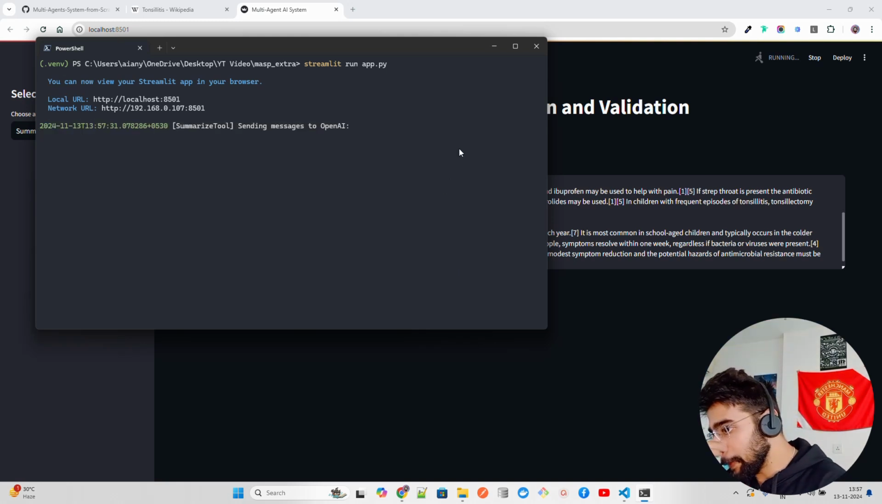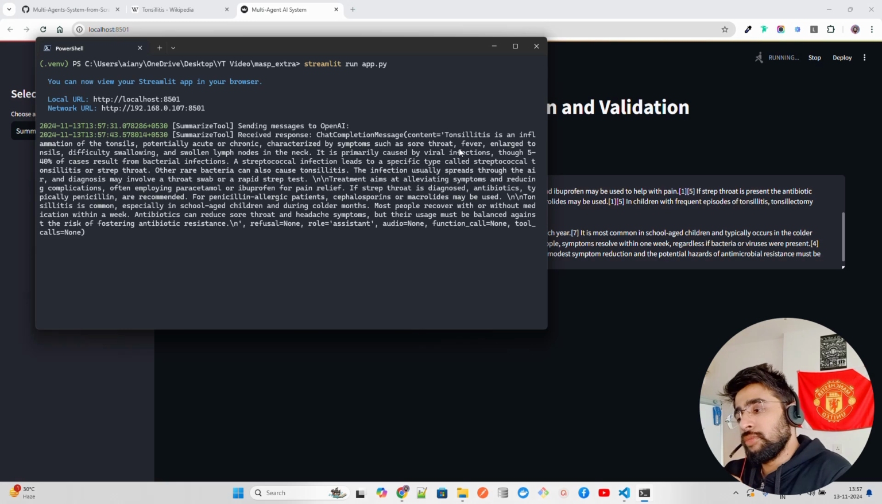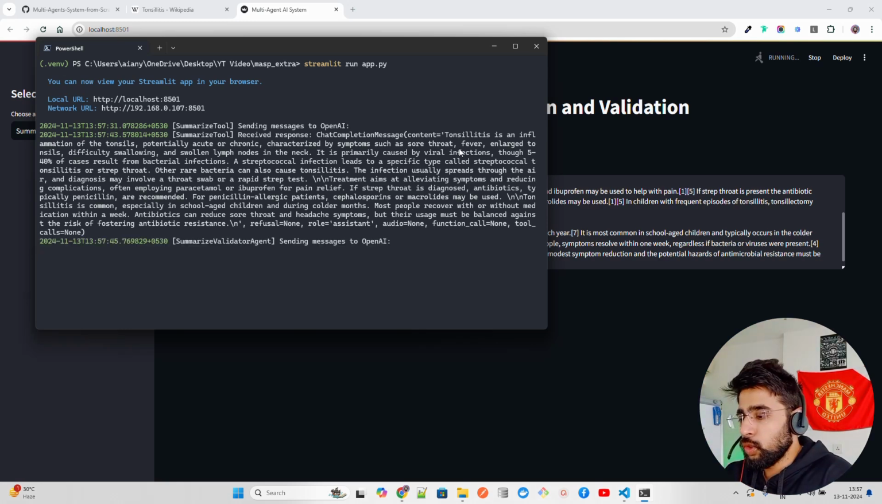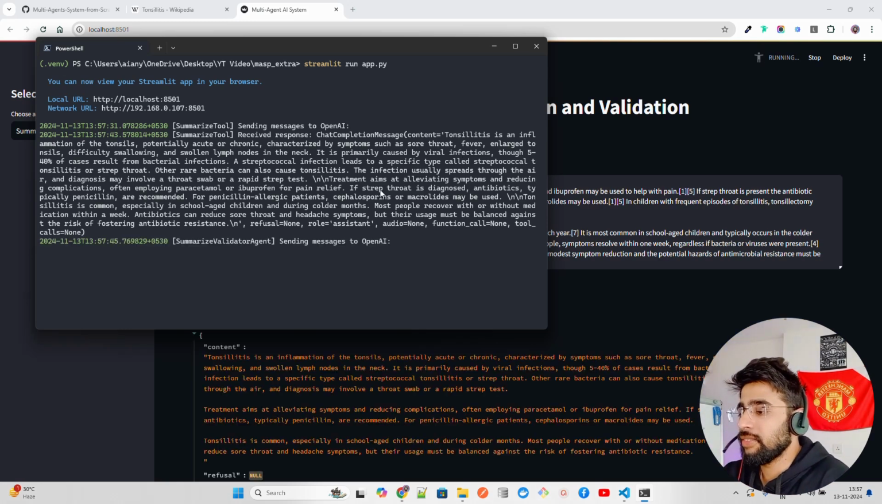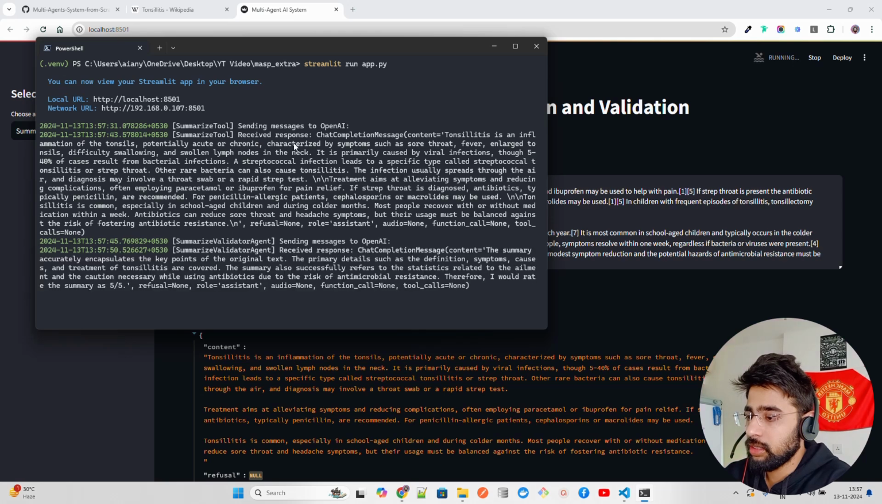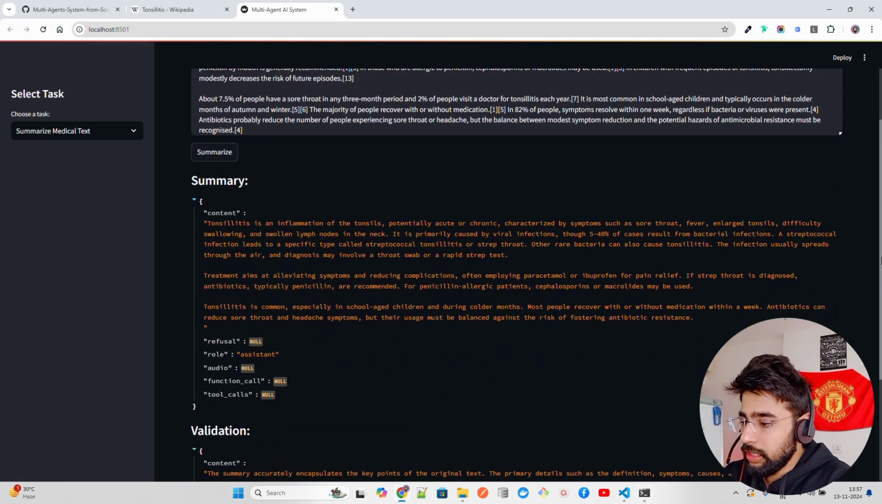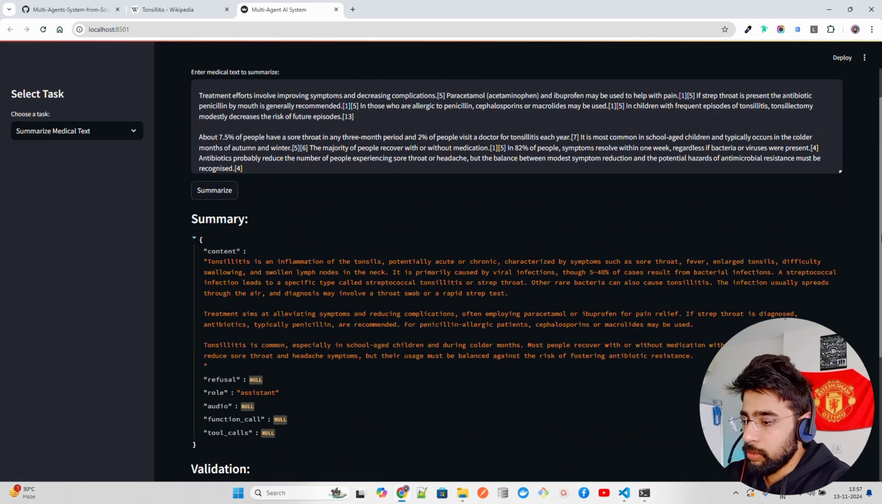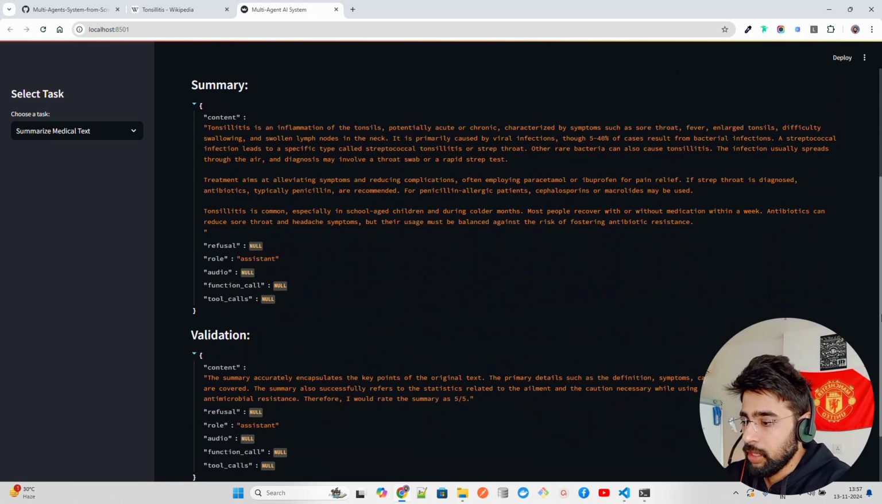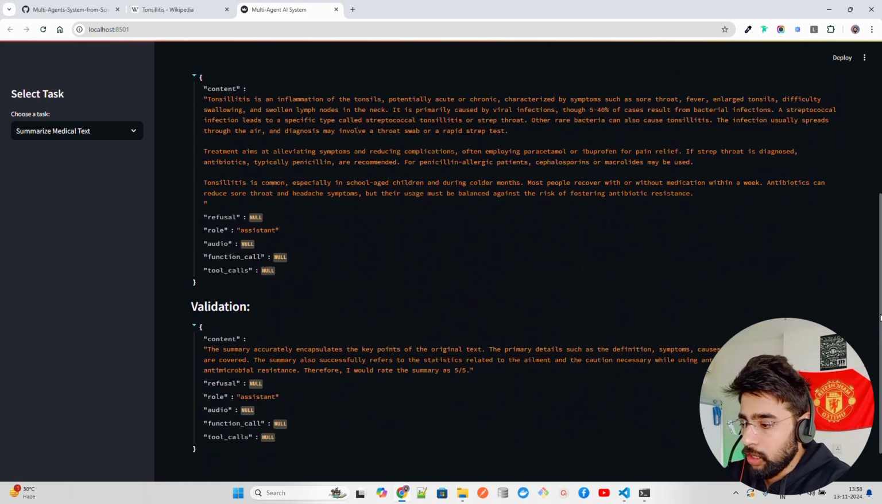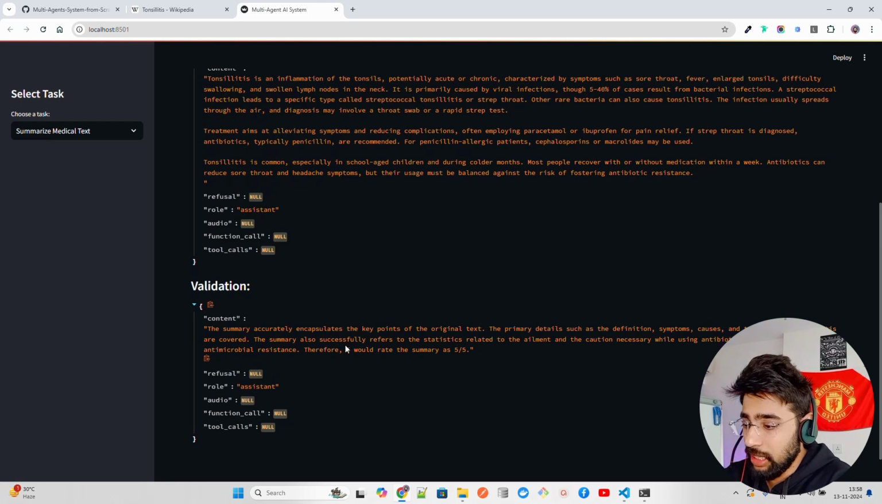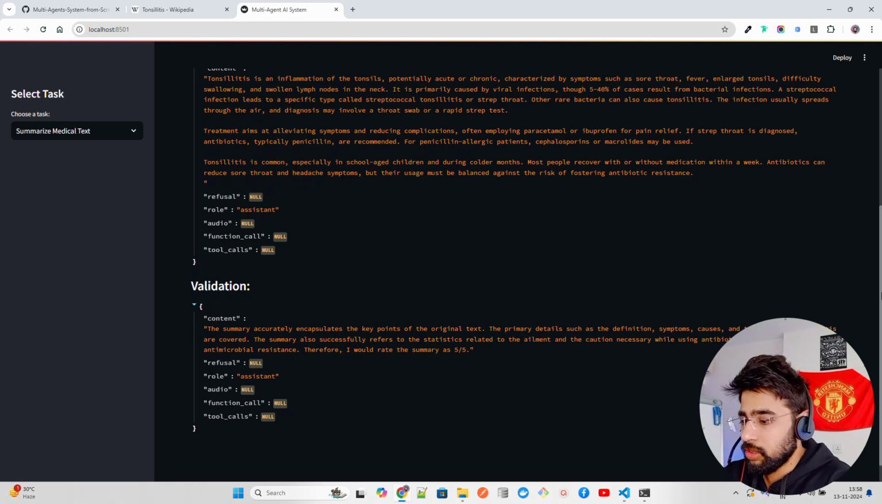And then you can have multiple reasoning steps as well, guys. That's up to you to add in the prompt. You can see it's getting the validator now, because we started with summarization, then validator, and then it gives you the result. If you look at the summary, it gives you: tonsillitis is an inflammation of the tonsils, and so on. And then it also says the summary accurately encapsulates the key points of the original text, and so on. So it comes up with that.